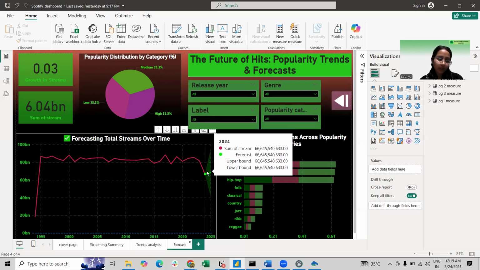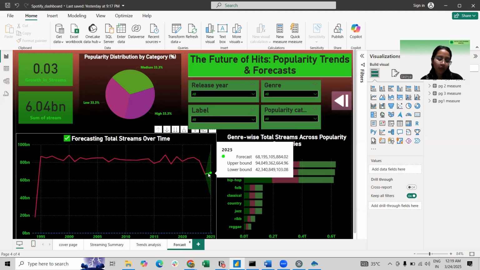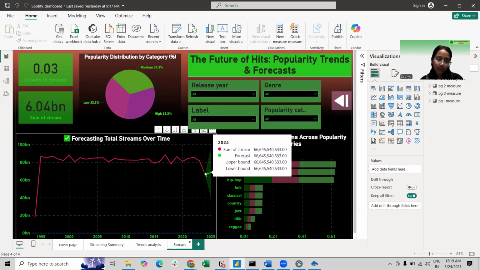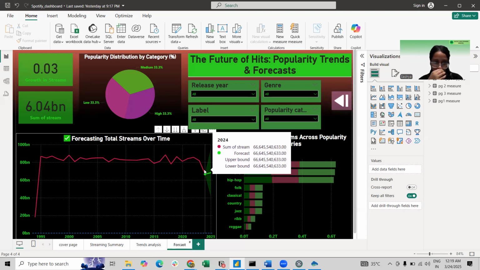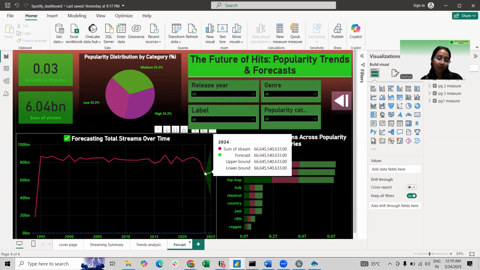Forecasting for the 2025 projection, the green line forecast area shows a slight projected increase in the streams, indicating a possible recovery. However, the sharp drop before 2025 suggests uncertainty and potential risk in Spotify's growth.